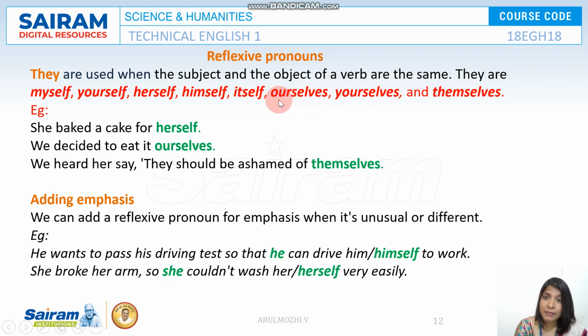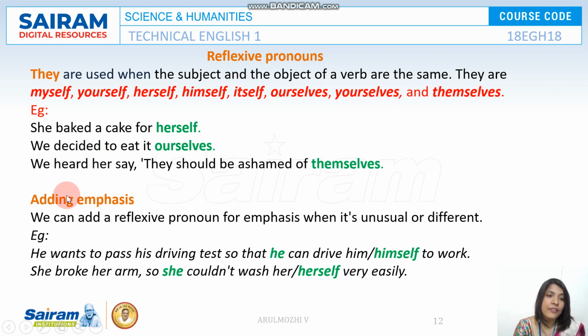They removed themselves from the sheet. They removed themselves from the name list. Here they is the doer and removed is the action. Removed whom? Themselves. The action reflects on them. So this is why it is called a reflexive pronoun.